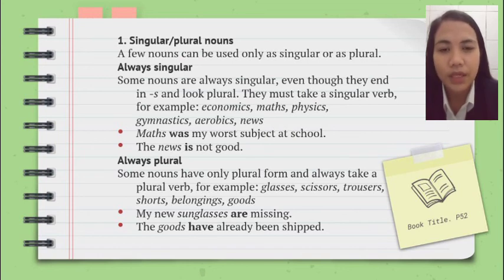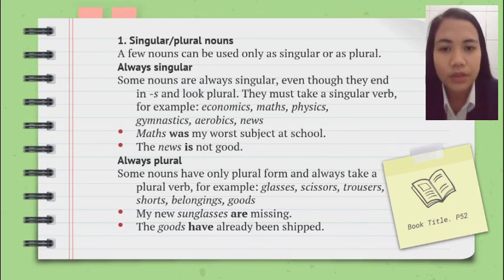They must take a singular verb, for example, economics, math, physics, grammatics, aerobics, news. Number 1, math was my worst subject at school. Number 2, the news is not good.